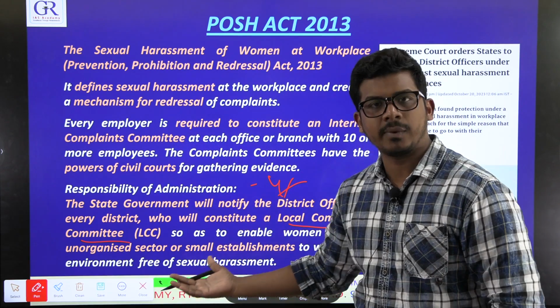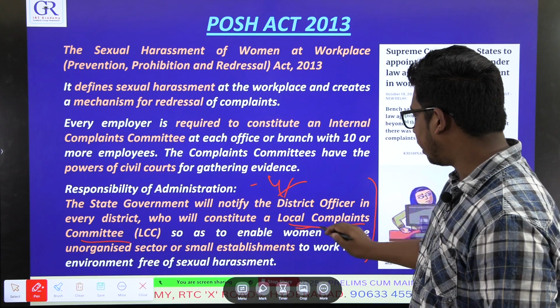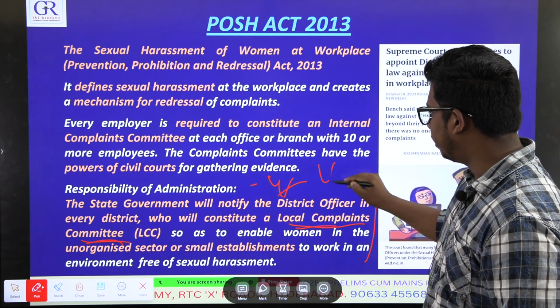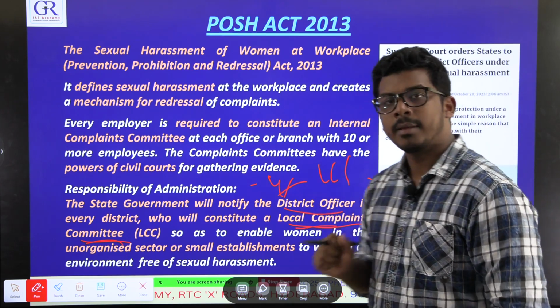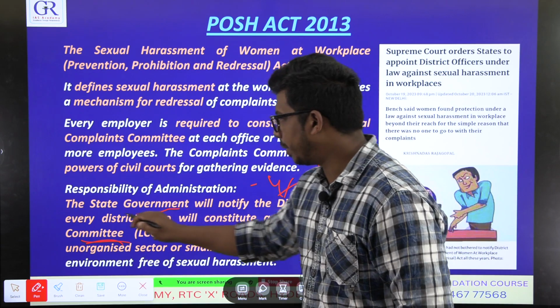So for these kind of sectors, government will form something called local complaints committee. Who will form this local complaints committee? LCC, district officer. Who appoints this district officer? State government.